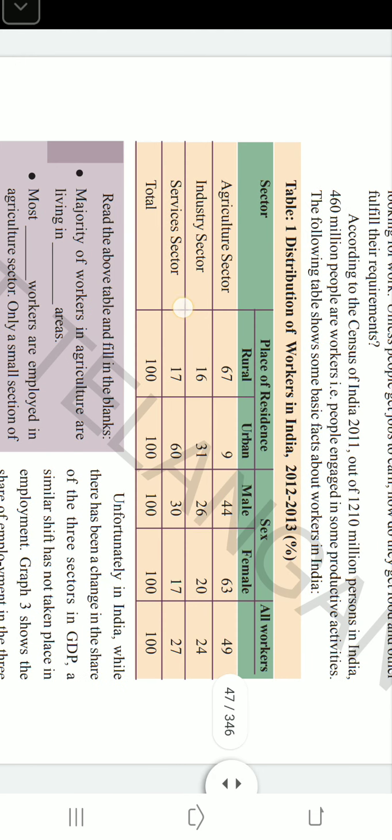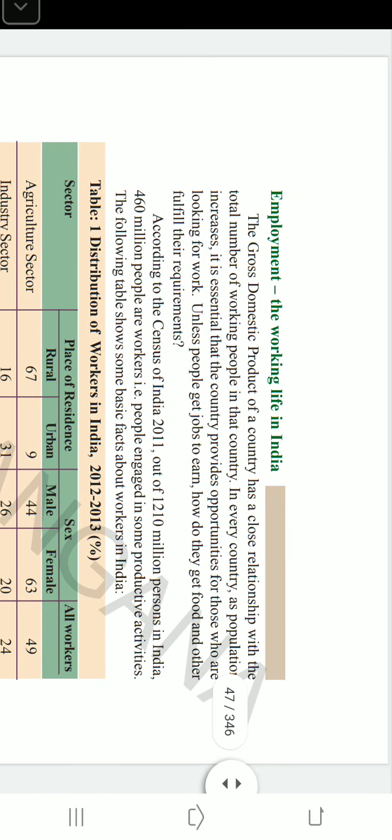See, this is the table 1, showing the distribution of workers, right? We want to see how the employment is there in India. Here there is a connection or relationship between gross domestic product and working people. What is GDP? It is the income of a nation.